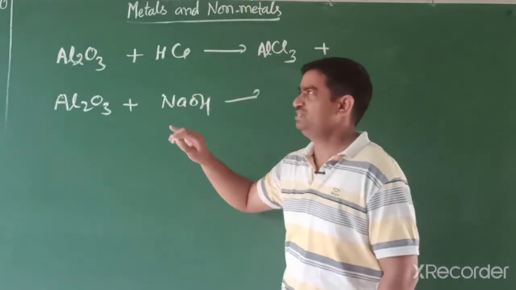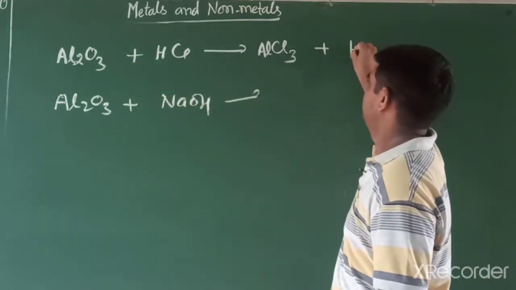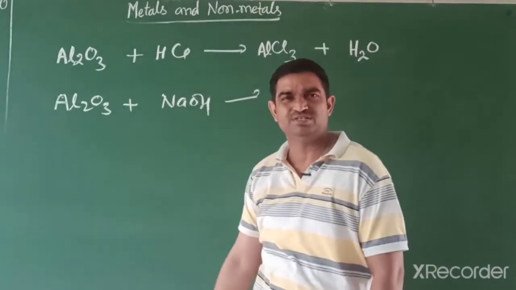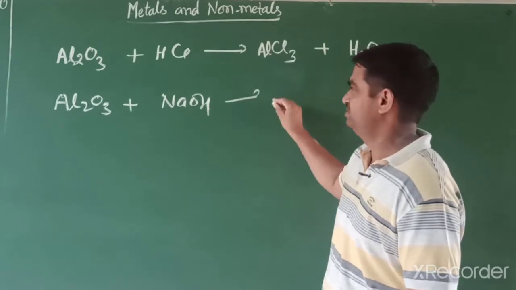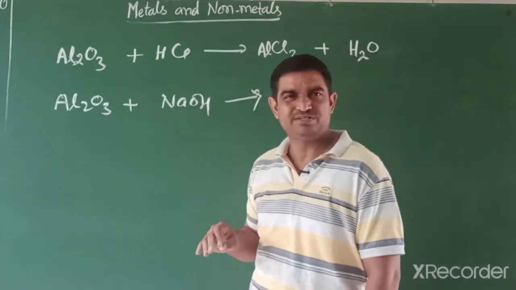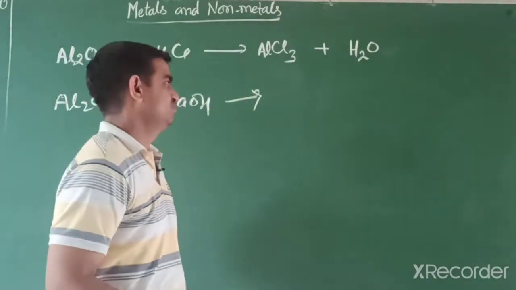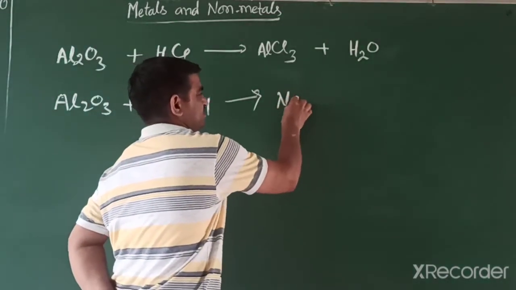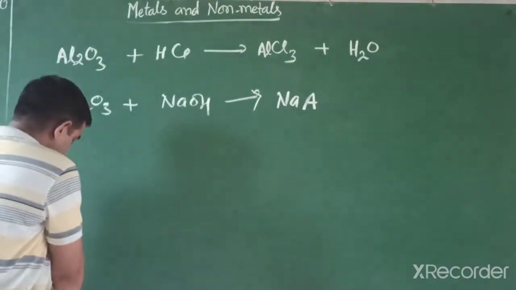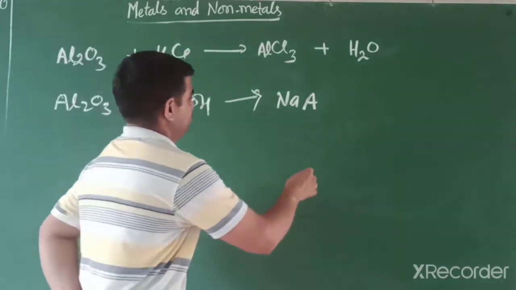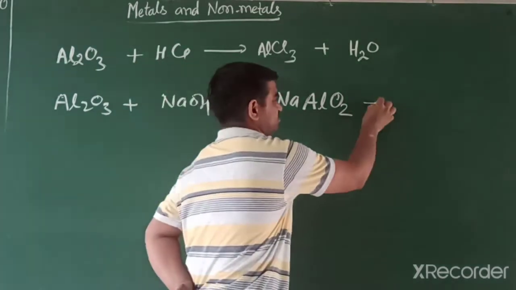The other one, what are the products? We know acid and base react, so they form salt and water. This reaction we already discussed in the acid-base chapter. The other one also, but this is not balanced. Now we will balance also. Sodium hydroxide forms another salt, that is sodium zincate, because when they react with zinc it is zincate, when with aluminium, then aluminate. Sodium aluminate, like this.